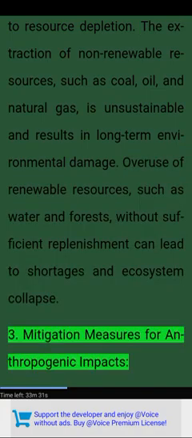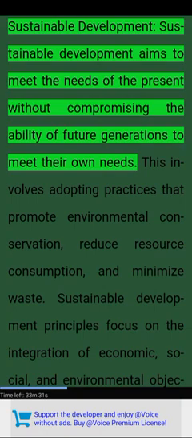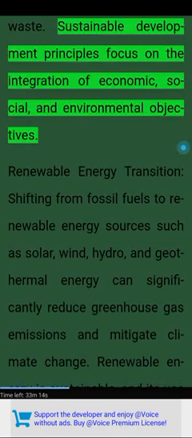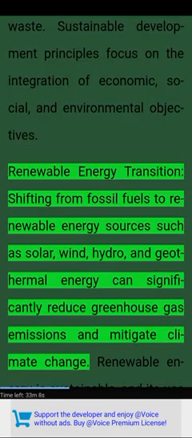3. Mitigation measures for anthropogenic impacts. Sustainable development. Sustainable development aims to meet the needs of the present without compromising the ability of future generations to meet their own needs. This involves adopting practices that promote environmental conservation, reduce resource consumption, and minimize waste. Sustainable development principles focus on the integration of economic, social, and environmental objectives.